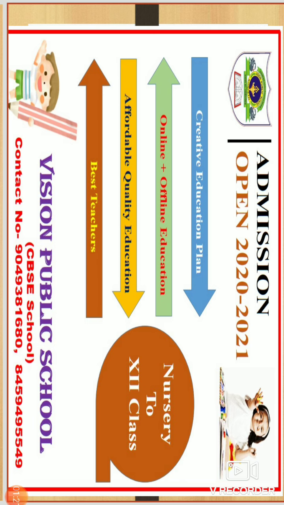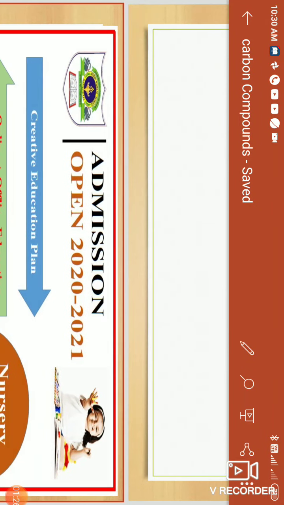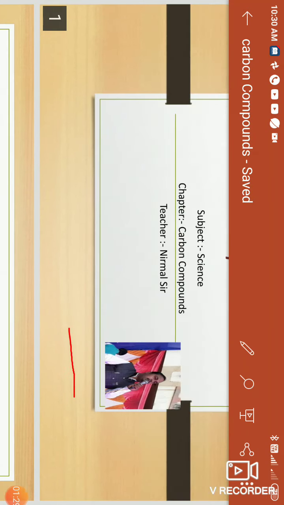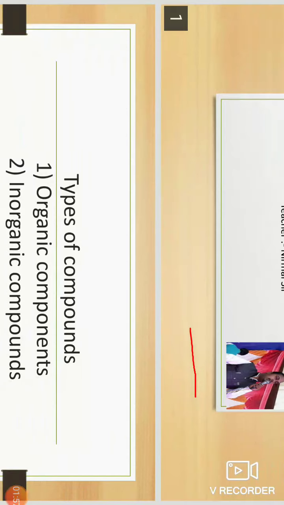Okay, today we are going to start our most important chapter, that is carbon and its compound. Okay, the science chapter. This is a part of chemistry, and the whole of chemistry depends on this carbon and its compounds. We start our new chapter, carbon compounds. Okay,